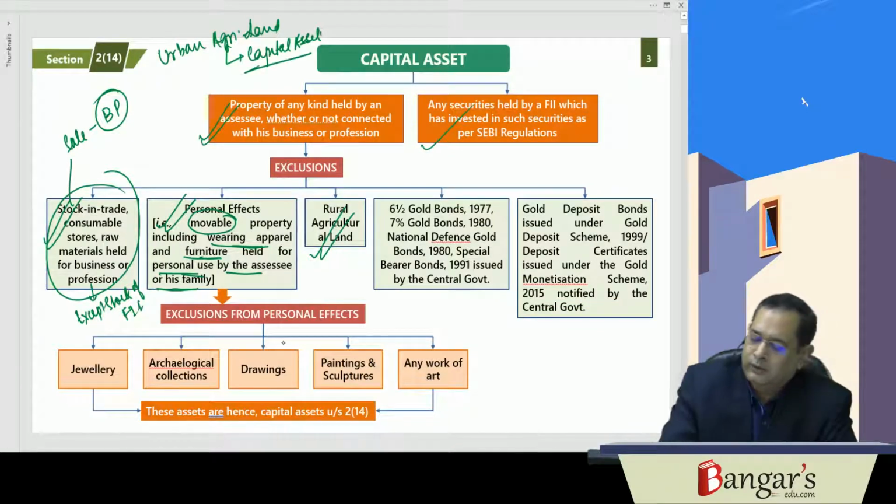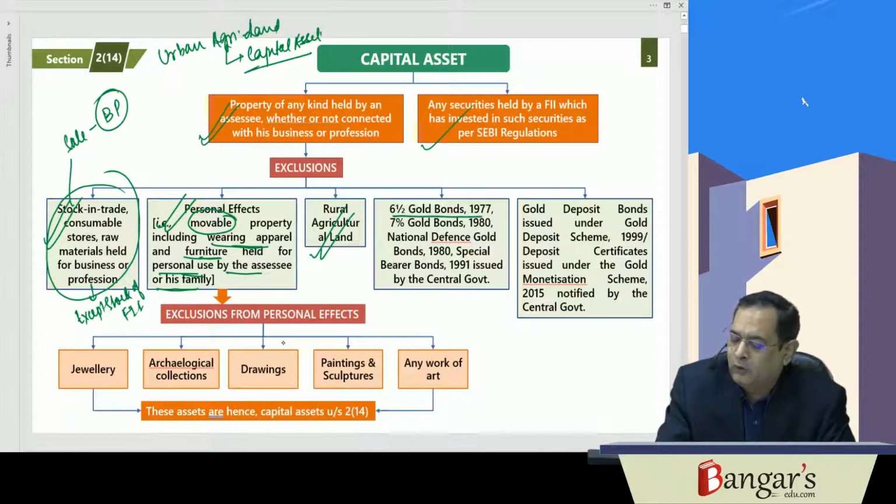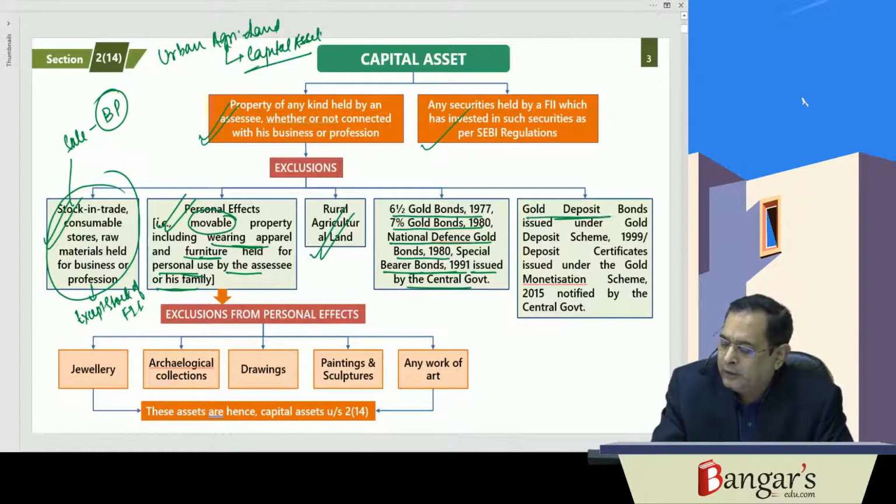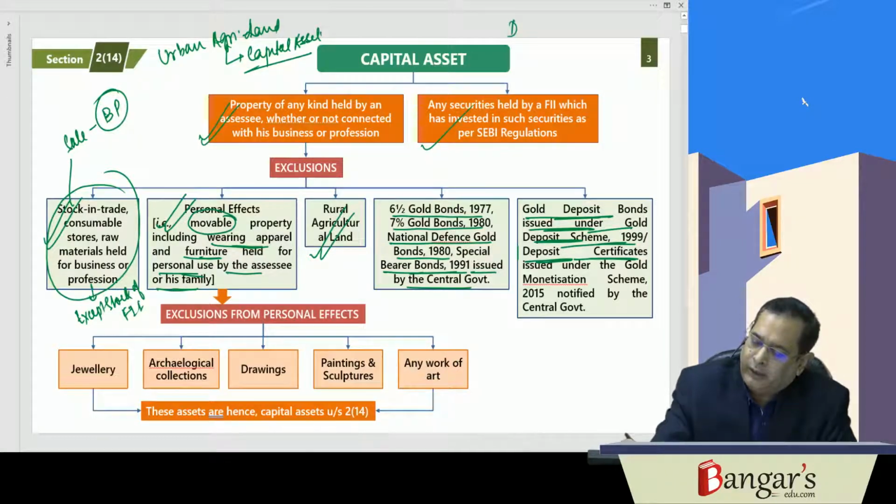Then we have gold: 6.5% gold bonds, 7% gold bonds, national defense gold bonds, special bearer bonds issued by the government. Then gold deposit bonds which have been issued under the gold monetization scheme, gold deposit bonds issued under the gold deposit scheme 1999, or deposit certificates.